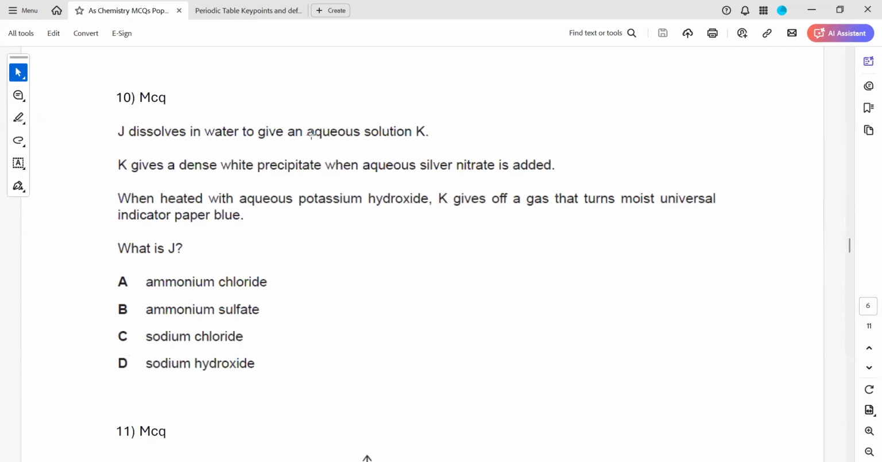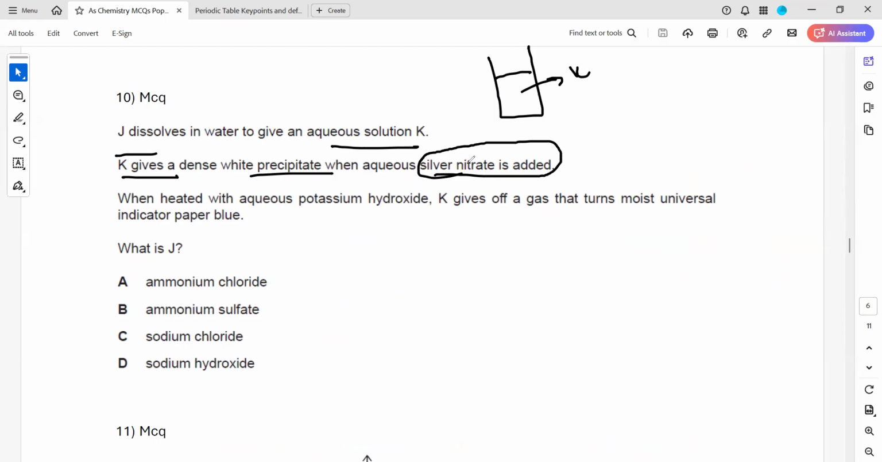Next, question 10. J dissolves in water to give a solution K. So we have a solution K when J is dissolved in water. K gives a dense white precipitate when silver nitrate is added. So silver nitrate is actually a test for the halide. It is chloride, bromide, iodide. So this gives an idea, it might be chloride, it might be bromide, or maybe iodide. So either could be an answer.